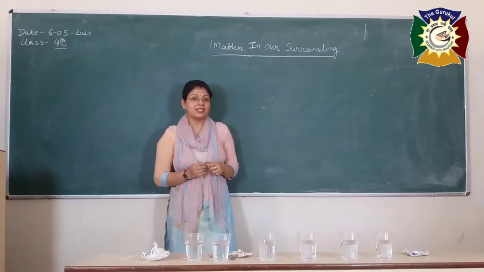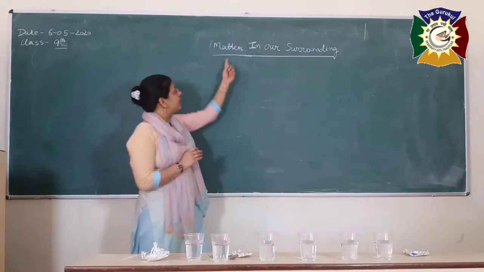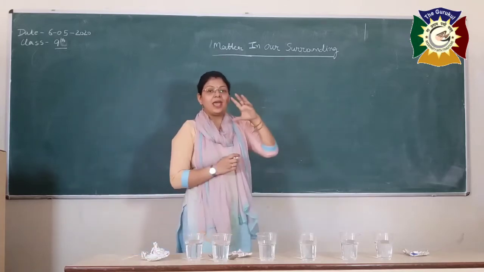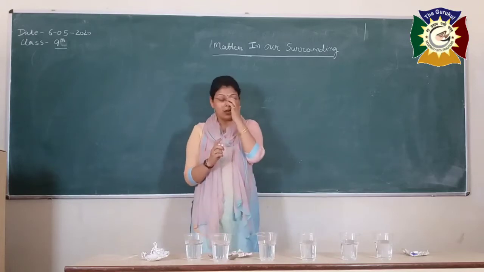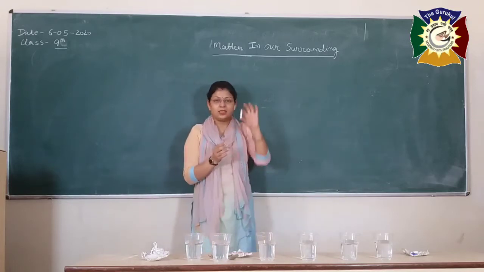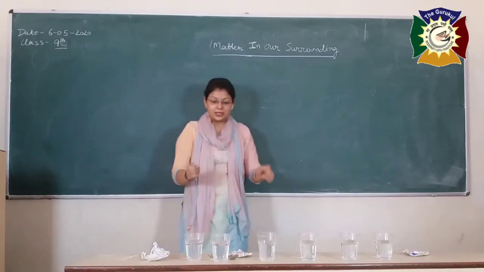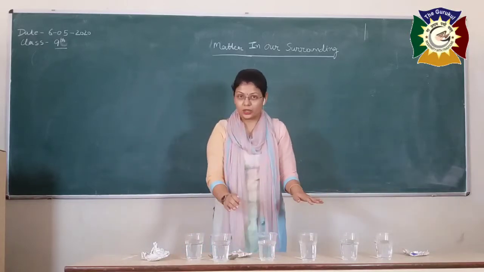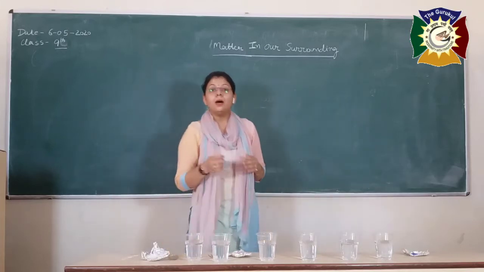Today's lecture is with respect to chapter number 1 of the 9th standard. The chapter name is Matter in Our Surroundings. That means, bache, anything that you can see in your surroundings is known as what? Matter. Like this chalk, this board, the walls, this table, these glasses of water, this spoon, they all are what, bache? Of metal.